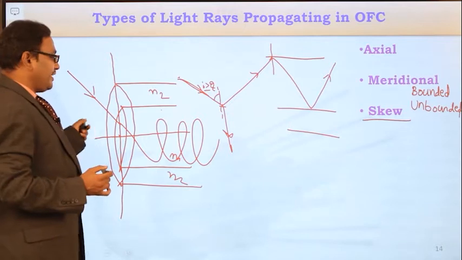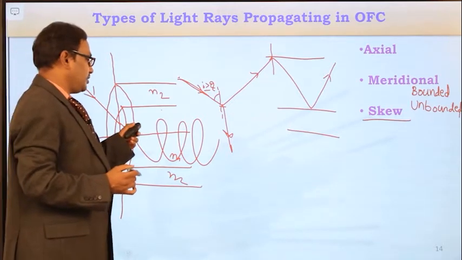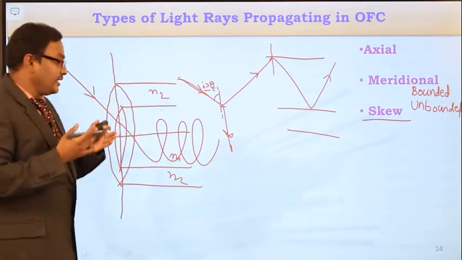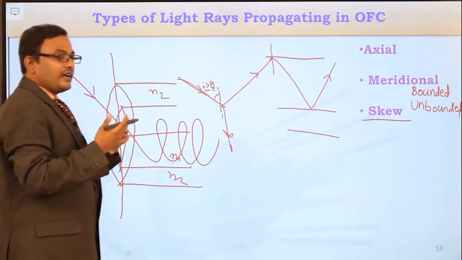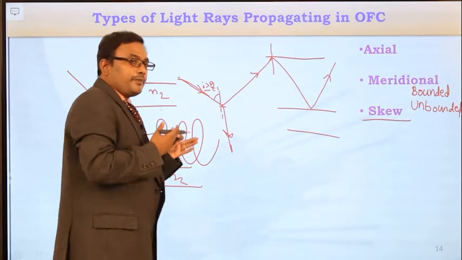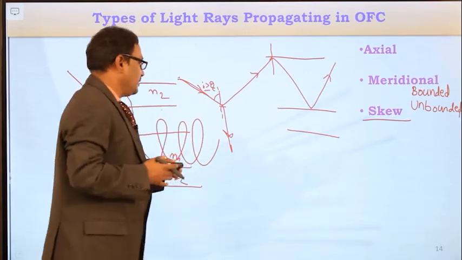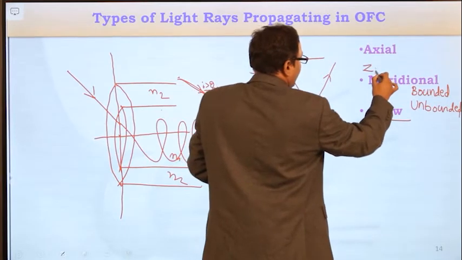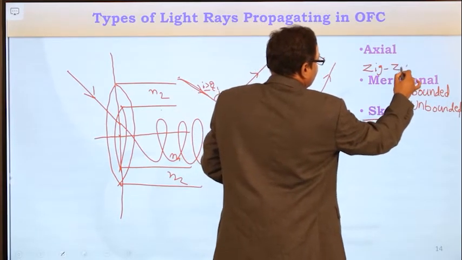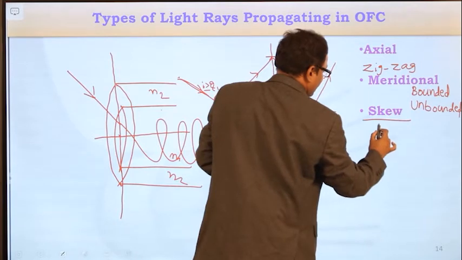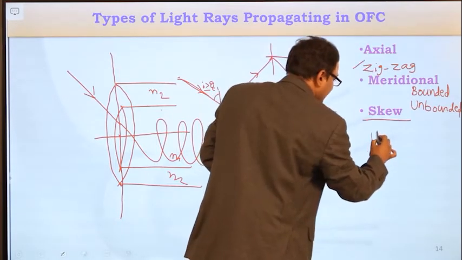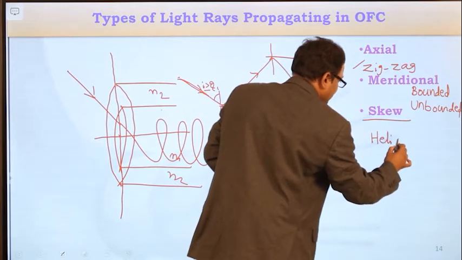Whether it is the meridional light ray or skew ray, these light rays must be confined to the core medium for the proper propagation of the signal. Meridional light rays follow the zigzag path. Skew rays follow the helical path.